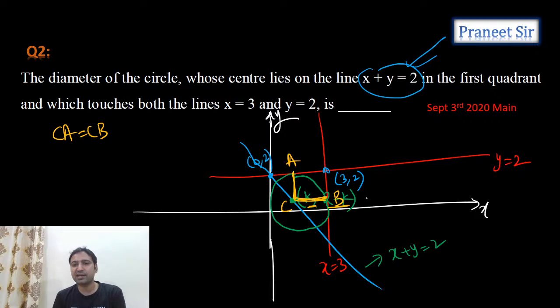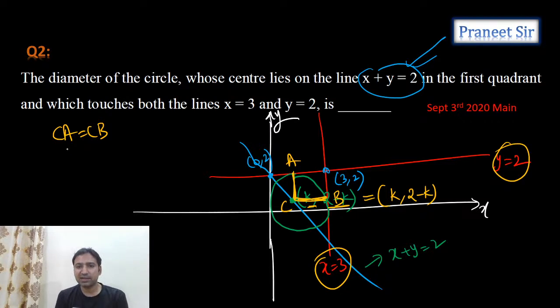So can I equate CA equals CB? What is the perpendicular distance from the point k comma 2 minus k to this line as well as this line? Let's calculate. The perpendicular distance from k comma 2 minus k to the line y equals 2 is, see, this length is 2 minus k, guys.